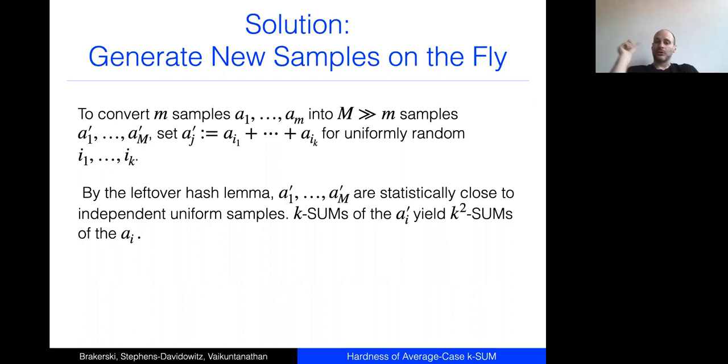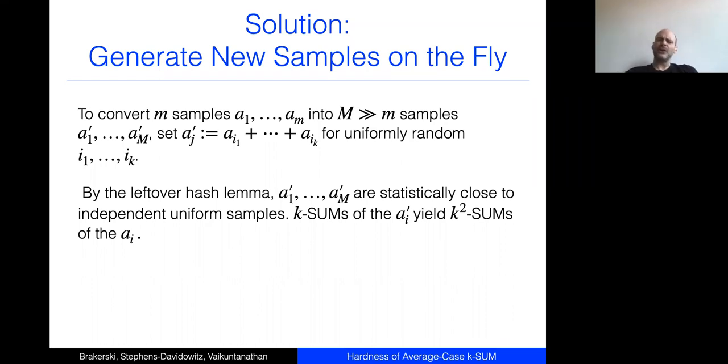Then we're going to call our oracle on m disjoint collections of m squared samples. And now in the next step, I'll have m k-tuples to work with. And I'll just do the same thing again to the sums of those k-tuples. I'll expand them to m squared, call my oracle on disjoint things, and continue like that.